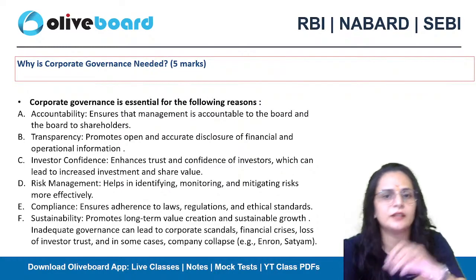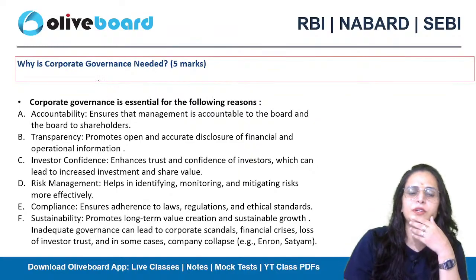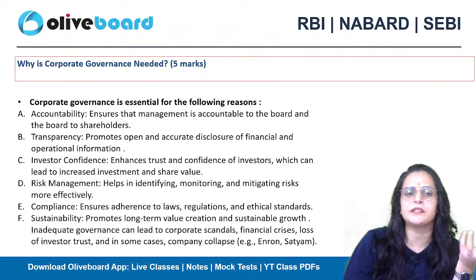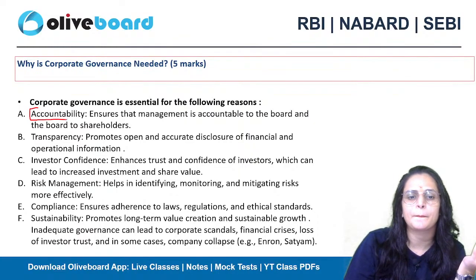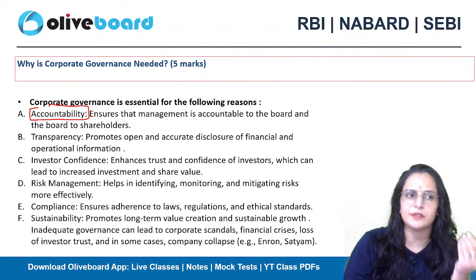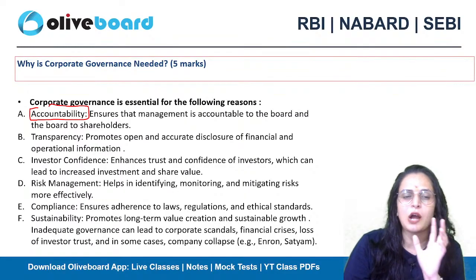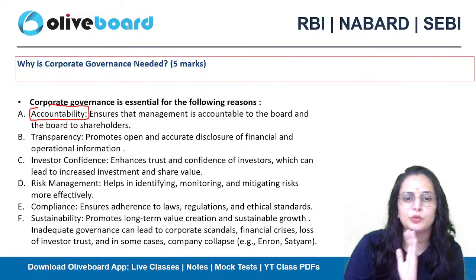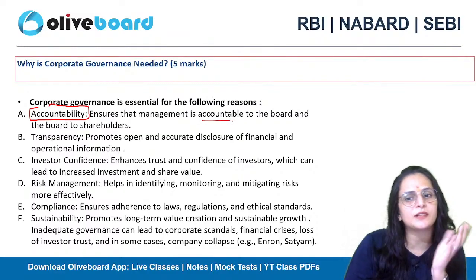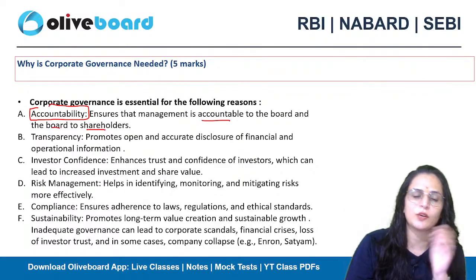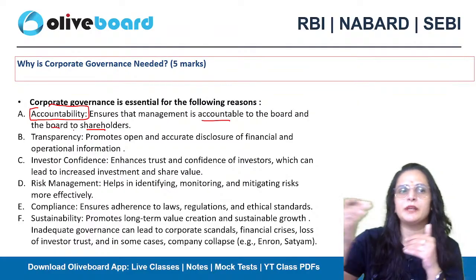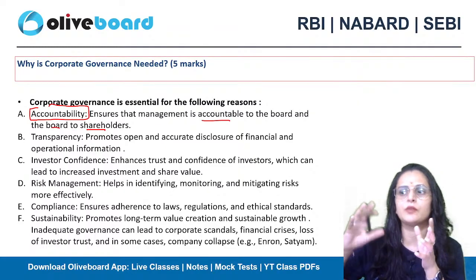Okay. So under it, like why it is important. If there is corporate governance, there will be accountability. The individuals who are associated with the system will be accountable for the work that is given to them. It ensures that management is accountable to the board and the board to the shareholders. Okay, management will be accountable, they will take care of what is going on.